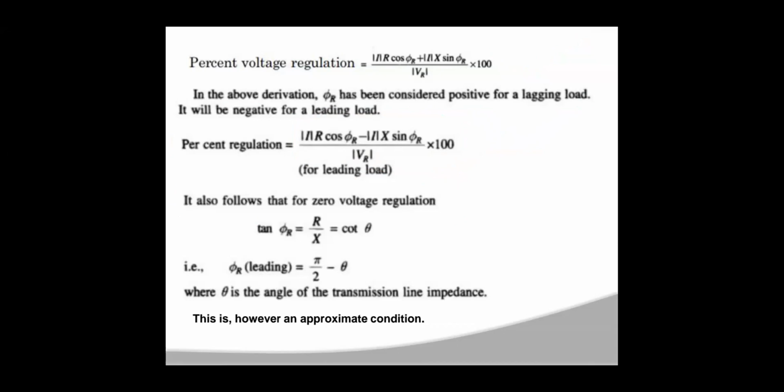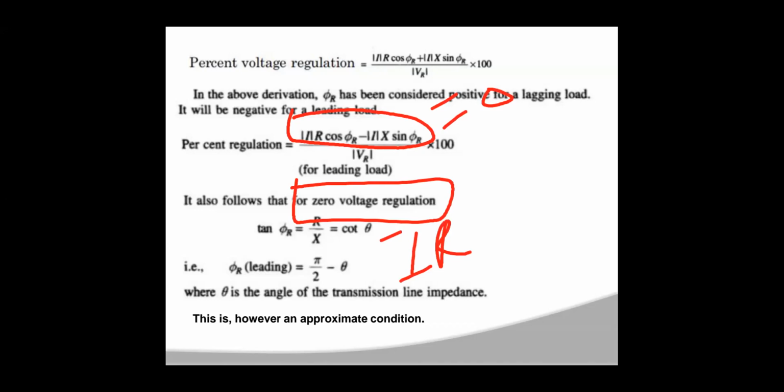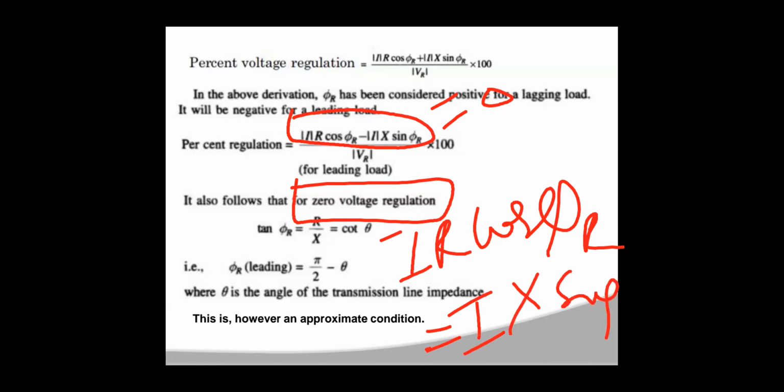So when this IR cos phi r minus Ix into sin phi r becomes 0, then the regulation will be 0. So the condition for zero voltage regulation can be written as: the numerator term becomes equal to 0, then IR into cos phi r is equal to Ix sin phi r.